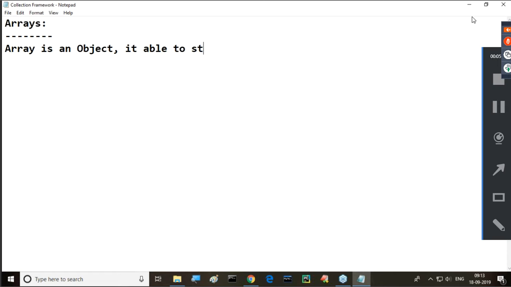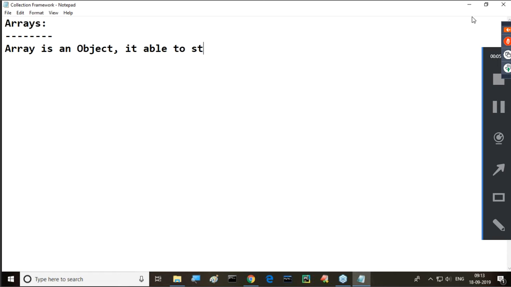So next one is which one? After completion of this definition, now how are we able to use arrays in our Java applications? There are two ways to utilize arrays in Java applications. What are the two ways here?